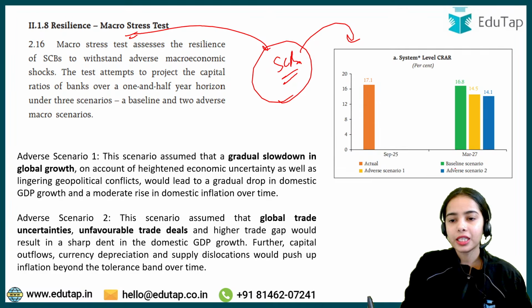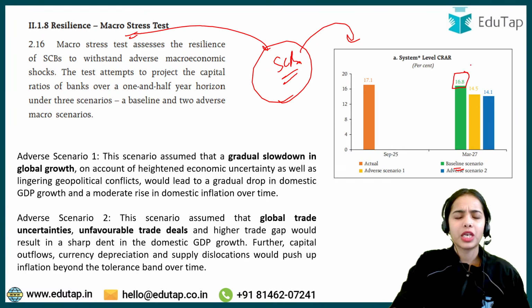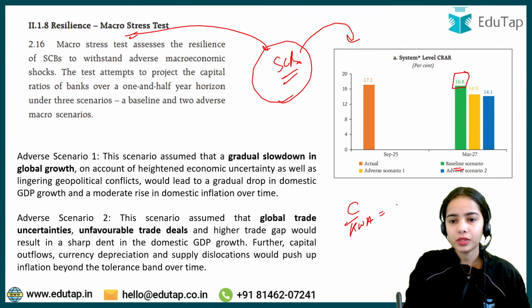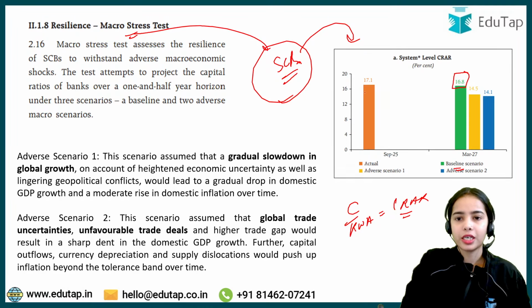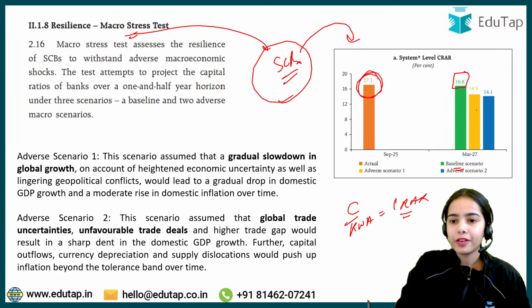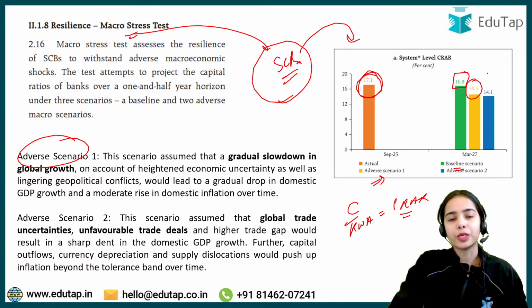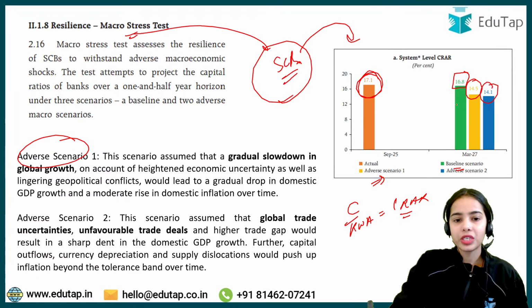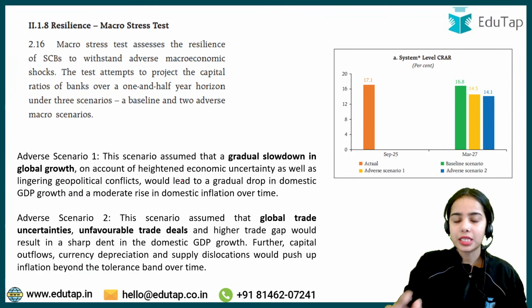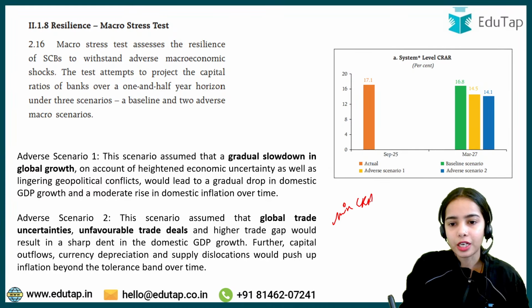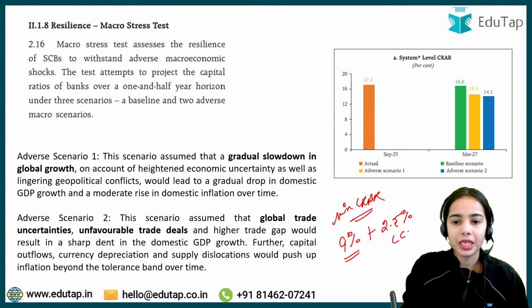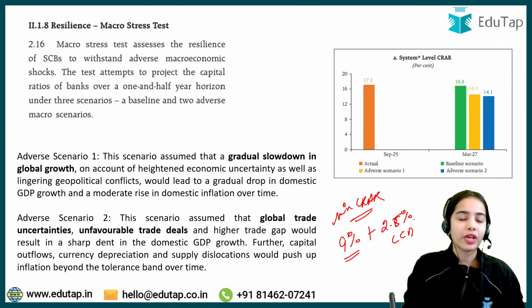So it is seen that in the baseline scenario, the scheduled commercial banks will be able to hold good CRAR, good capital to risk weighted asset ratio. Okay, the bank will be able to hold good CRAR near to the current level. If adverse scenario 1 happens, then also the bank will be able to maintain good CRAR. In adverse scenario 2 also, the bank will be able to maintain the CRAR. The minimum CRAR requirement as per the Reserve Bank of India is 9%, plus 2.5% of capital conservation buffer.